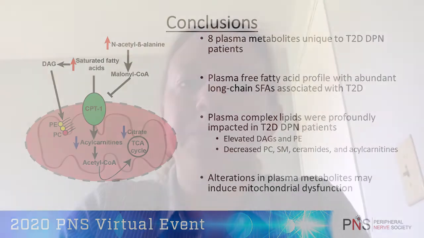mitochondrial metabolism. The reason this is so interesting is because the nerve is highly dependent on mitochondrial metabolism in order to generate energy for the survival of the cells in this tissue. So what we think is that the metabolites we have identified in this study in the plasma of patients with type 2 diabetes may be important for understanding the molecular mechanisms that underlie neuropathy progression in type 2 diabetes. We believe that lipid metabolism and mitochondrial metabolism may play an important role in the progression of neuropathy.